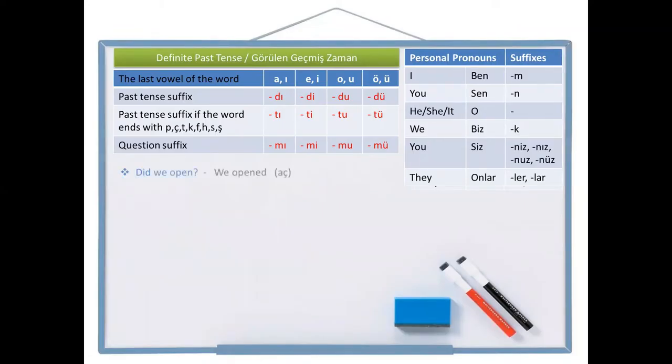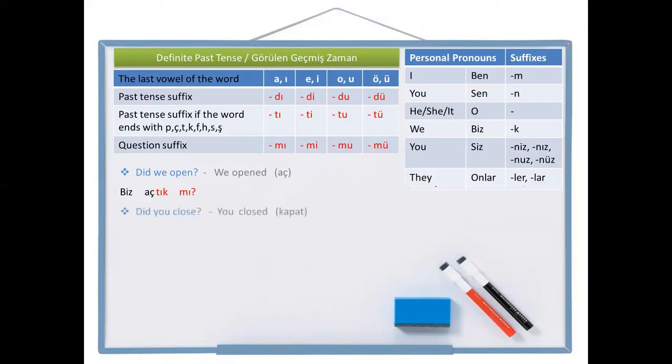Did we open? This is the question. We opened is the positive sentence, and open is aç in Turkish. Let's write the positive sentence first. We, biz, open, aç, opened, açtı, and the personal pronoun suffix k. So biz açtık, we opened. How am I going to say did we open? I just simply add the question suffix. Mı, biz açtık mı? We opened, biz açtık. Did we open? Biz açtık mı?